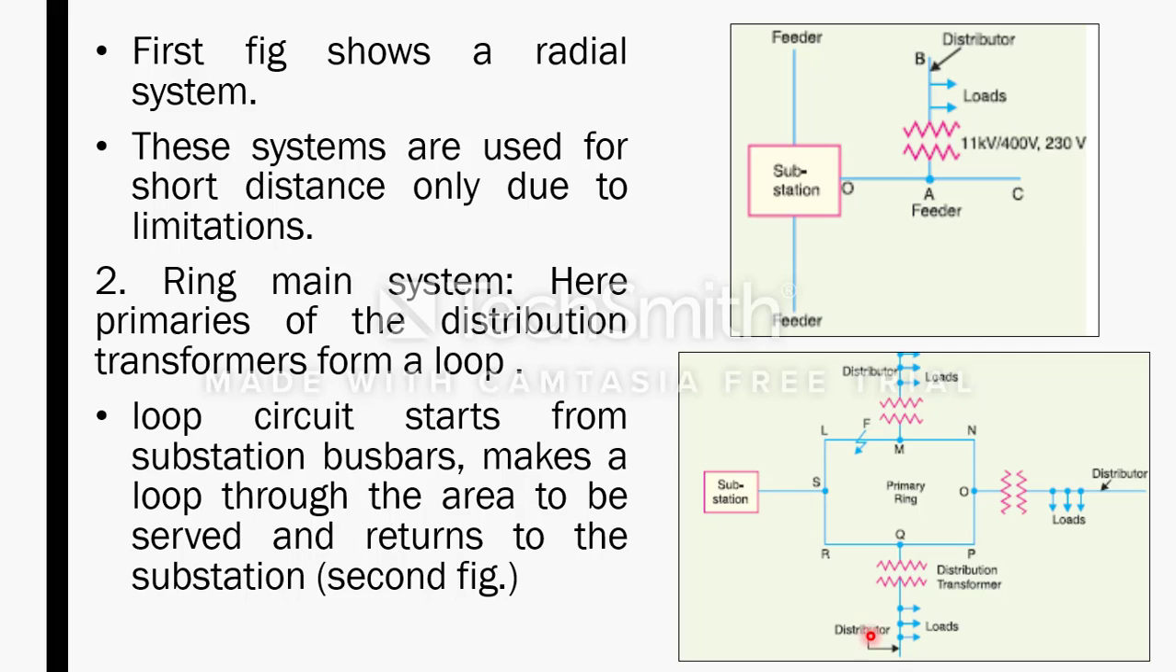Next we have the ring main system. In this ring main system, a feeder network is created, and from this feeder network there are tappings taken for the distributors on all the sides. The advantage of this type of system is that if there is a fault at any one part of the feeder, there is continuity of service through the other section of the feeder, so there is no power cut in any of the consumer premises or service mains. So there is always continuity of supply. That is the advantage of a ring main system.